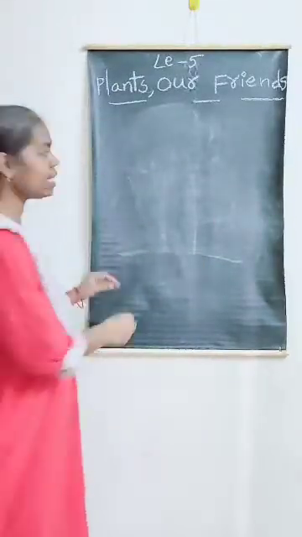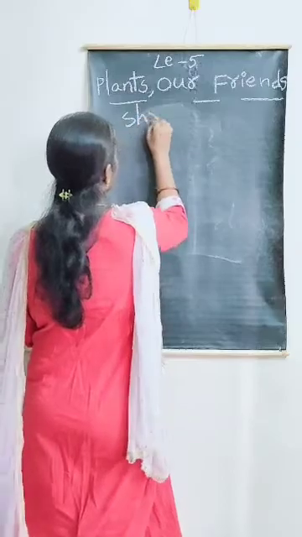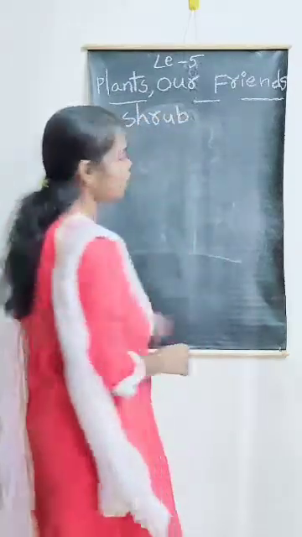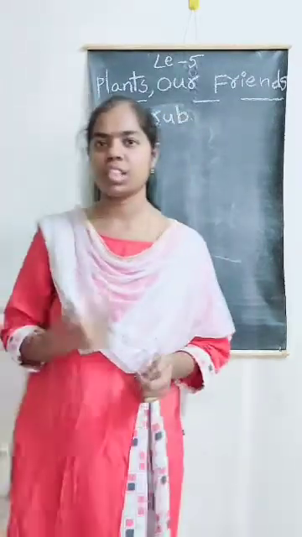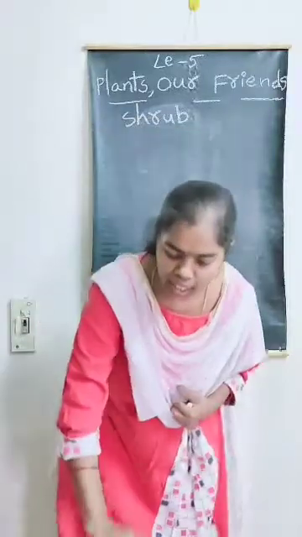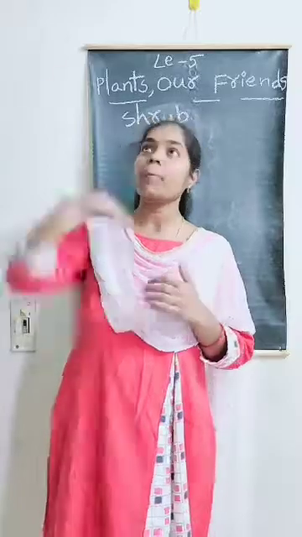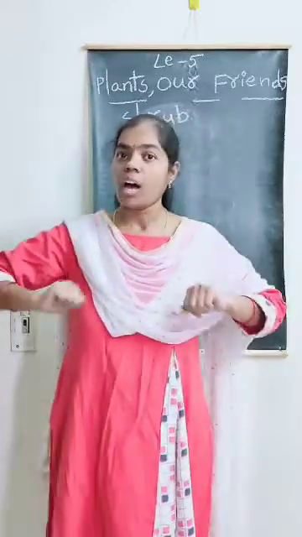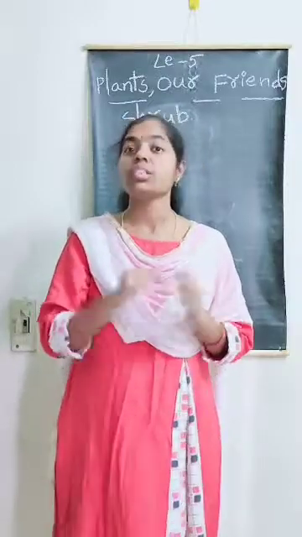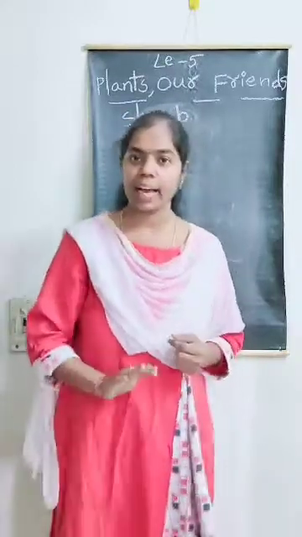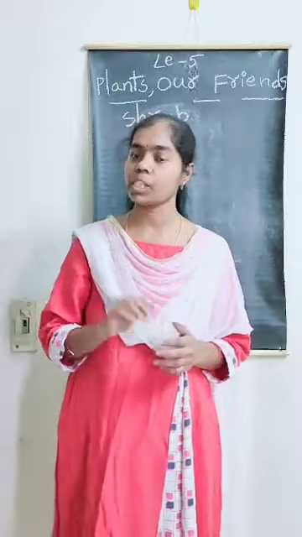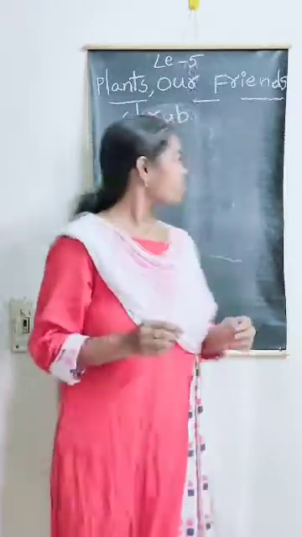The second one is shrub. A shrub is smaller than a tree. A tree is big, tall and strong, but a shrub is smaller than a tree.